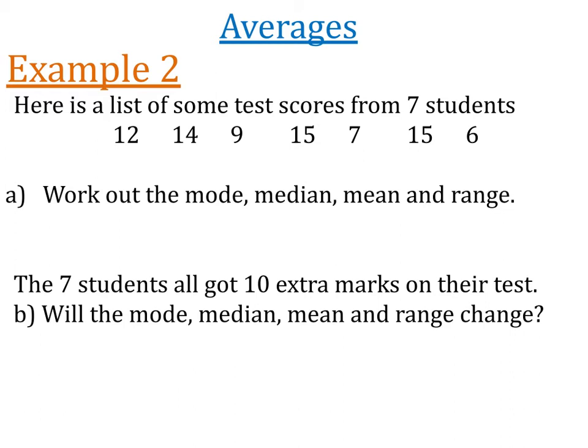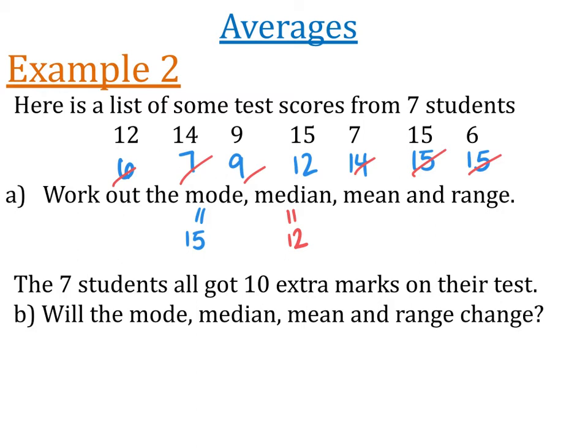Here's a list of some test scores from 7 different students. We've got 12, 14, 9, 15, 7, 15, and 6. Work out the mode, median, mean, and range. All right, so first thing we want to do is put them in order. 6, 7, 9, 12, 14, 15, and 15. I can very clearly see that the mode is 15. The median is the middle number. So 1, 2, 1, 2, 1, 2. The median is 12.